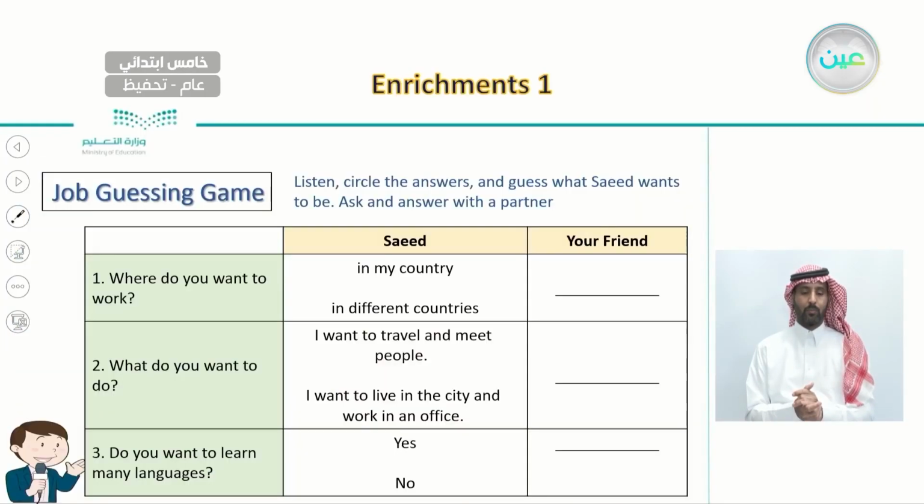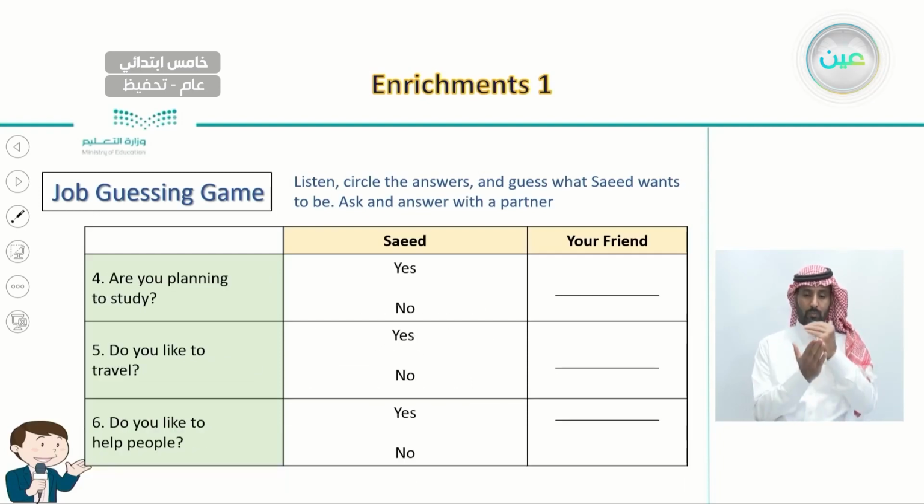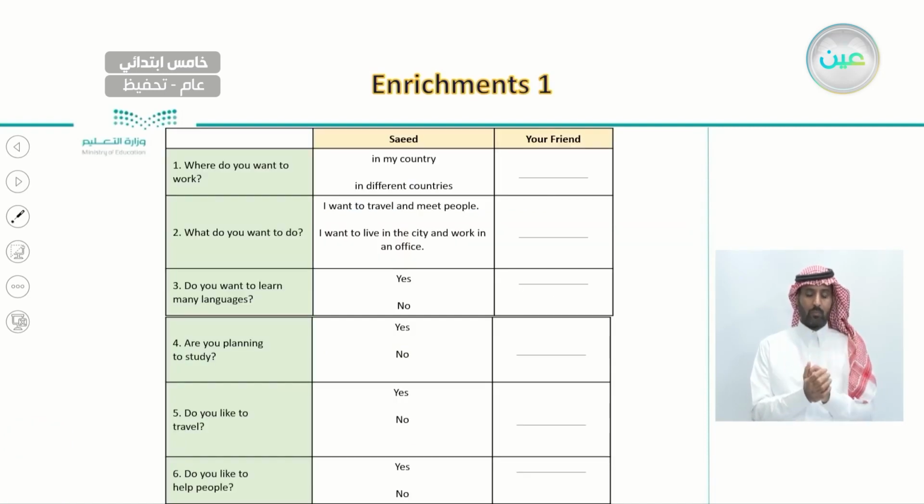And after the chant, we had the job guessing game, where Said is asked different questions, and by the answers, we can know what job Said has in his mind. So here we have a list of questions that Said answered. And after knowing the answers that Said gave, then we can guess.